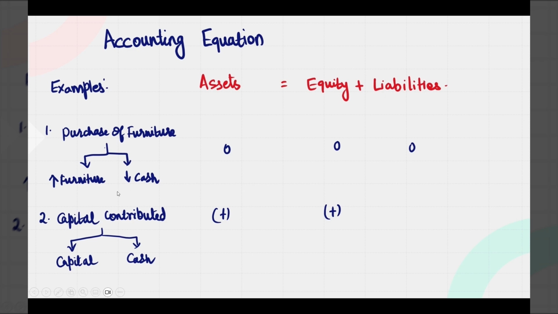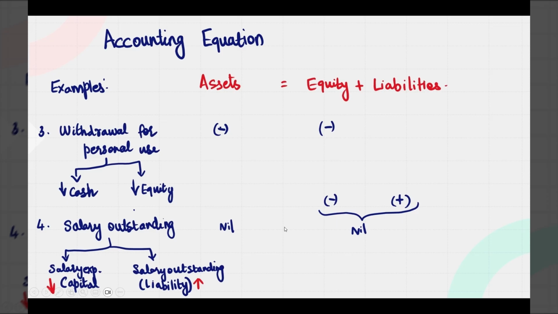Next transaction is capital contributed, where you can see that there is an increase in the capital, which is on the right hand side of the equation, and there is an increase in cash, which is the asset side. So now you can see that the equation is added on both sides of the equation. There is an addition to the value. Third example that I have is withdrawal for personal use.